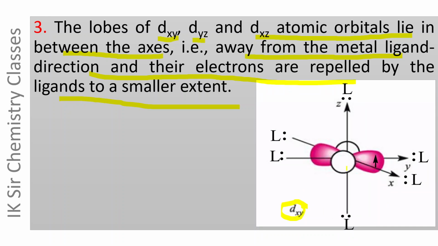The lobes of this d atomic orbital lie in between the x and y axes. The electron present in this atomic orbital is repelled by ligands to a smaller extent because the lobe containing this electron lies in between the axes, that is, away from the metal ligand direction.